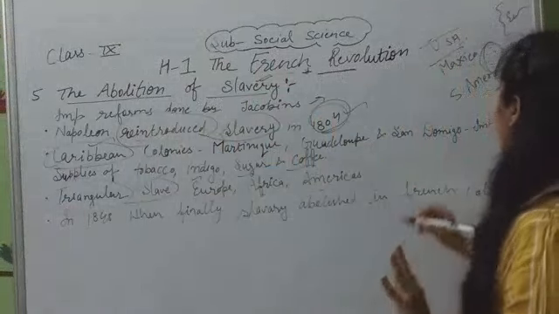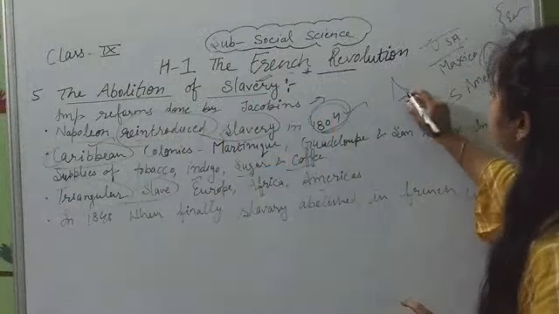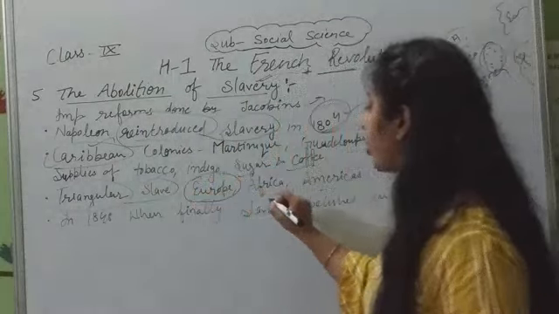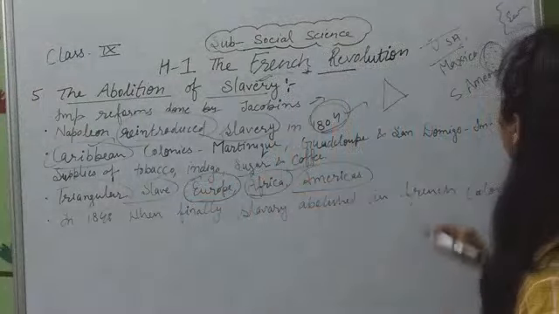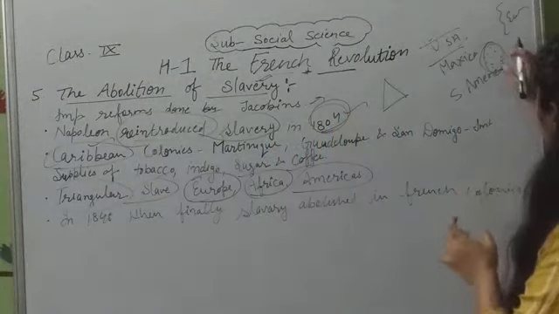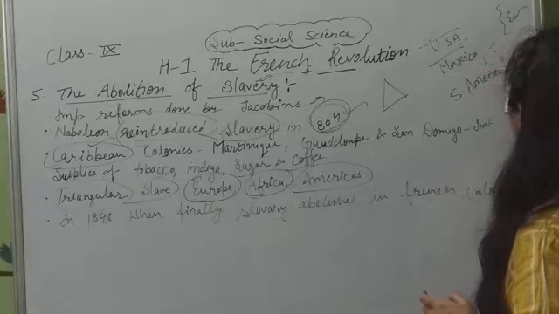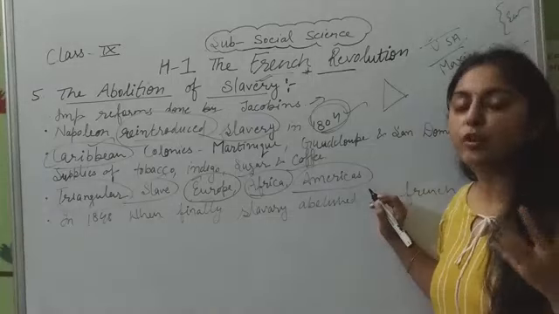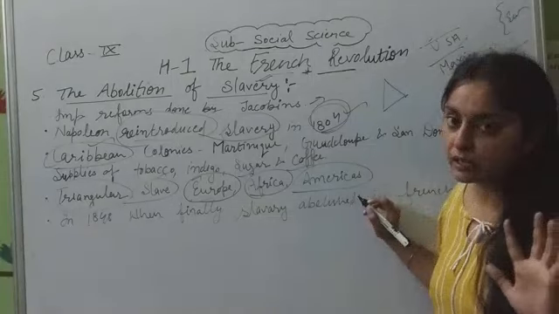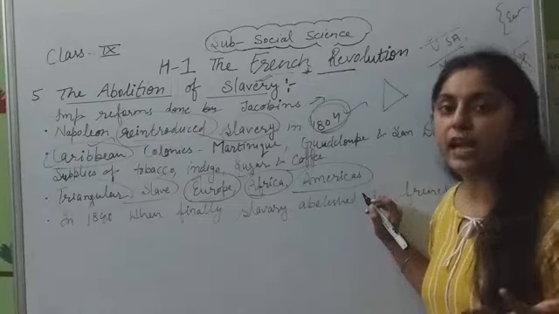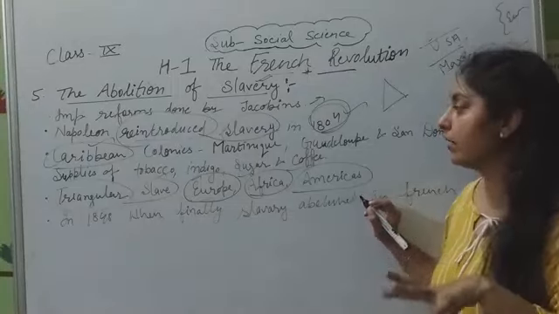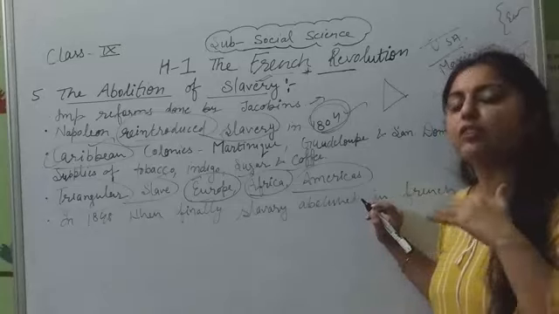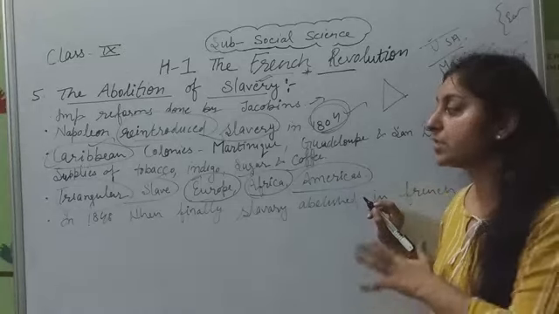Next, the fourth part is the triangular slave trade. As you know, this is a triangle shape, between Europe, Africa and America. European persons did not want to go far away from their land because they knew what work they would get there. They would have to work as slaves, and they were not interested in going outside to do slavery work.